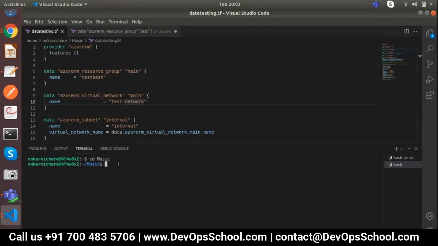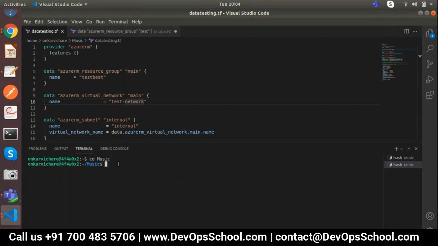I will ask you a question. Is there any possibility that we can put this state file somewhere else, like on the cloud? Yes, definitely. At that time, we can save it into the storage account, blob storage.